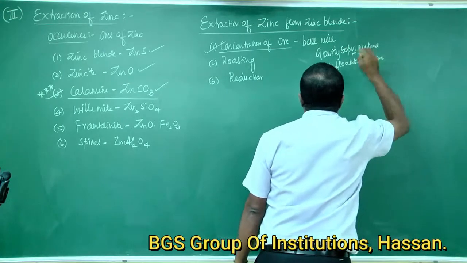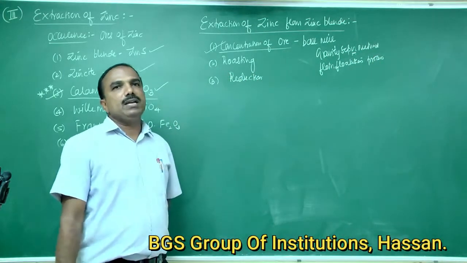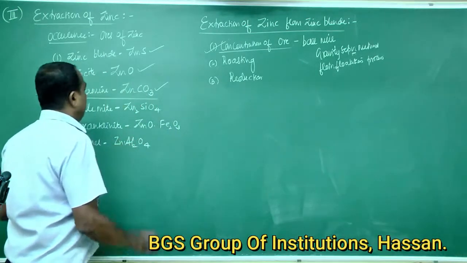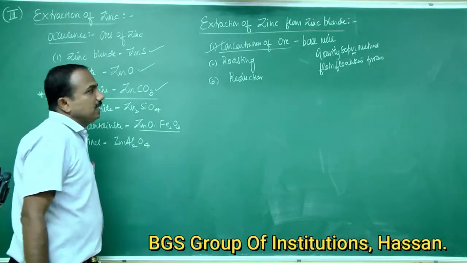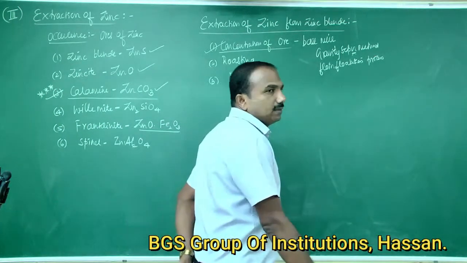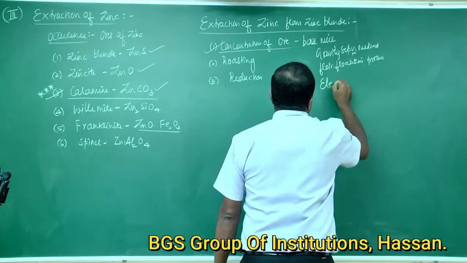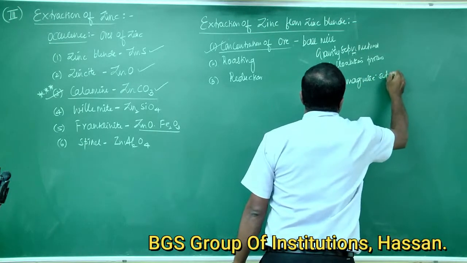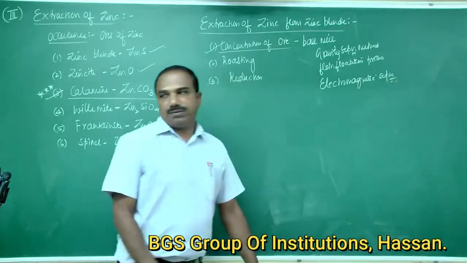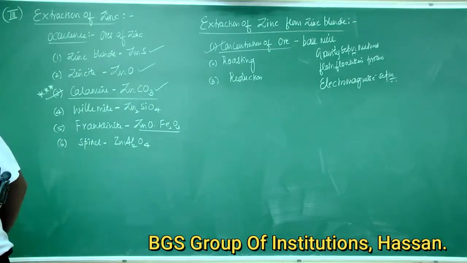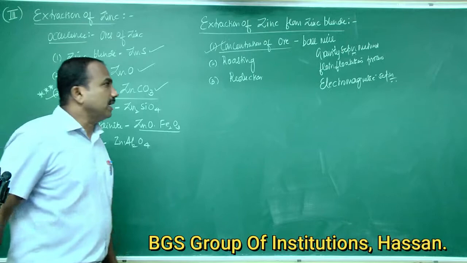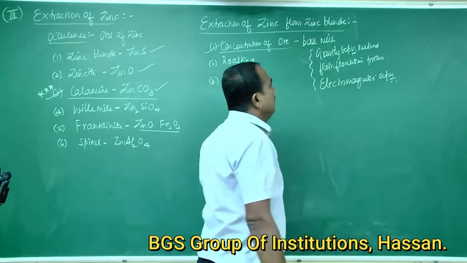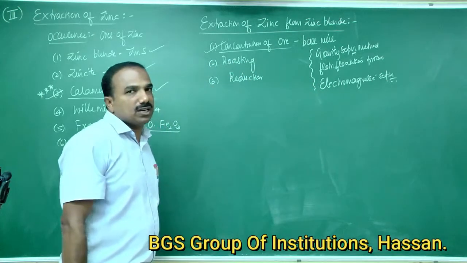If the ore contains iron impurities like franklinite, iron oxide is separated by electromagnetic separation. All these three methods are used for the concentration of ore.